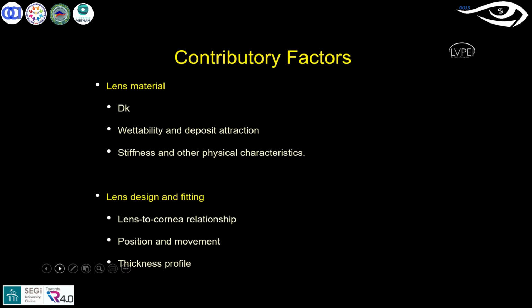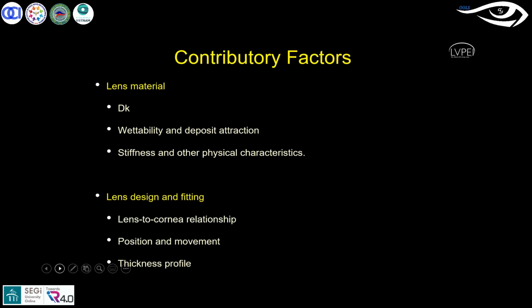Another physical characteristic you look for is that the lens material should be optically transparent, as well as have biocompatible properties. This is very much important. Biocompatibility is nothing but the material should not react or cause any kind of immunological changes to the eye surfaces or ocular structures. So that is one of the important factors you have to look for in any kind of contact lens material.